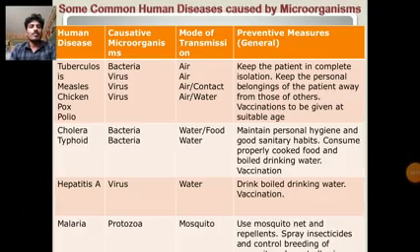Some common human diseases caused by microorganisms. First, the human diseases, causative microorganisms, modes of transmission and preventive measures. First are tuberculosis, measles, chickenpox and polio. Tuberculosis comes from bacteria. Next, measles is a virus, chickenpox is a virus and polio is a virus. For the mode of transmission, tuberculosis comes from air, and measles is also air. Third, chickenpox comes from air or direct contact with a person, and polio comes from air or water.